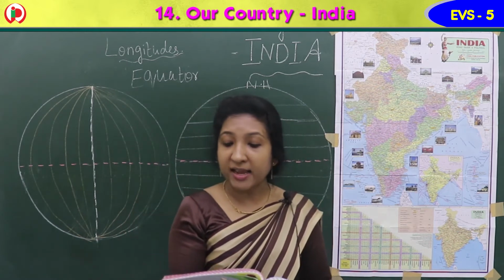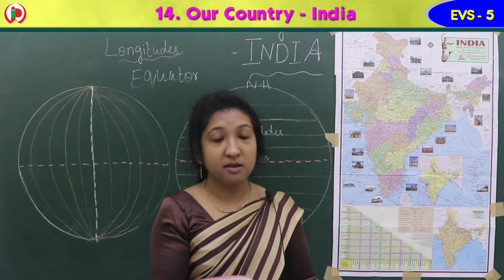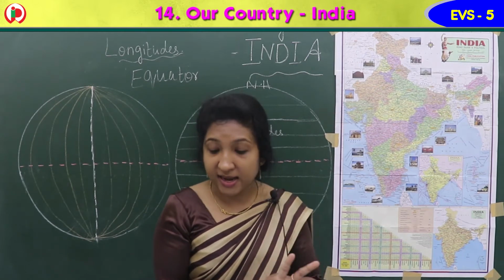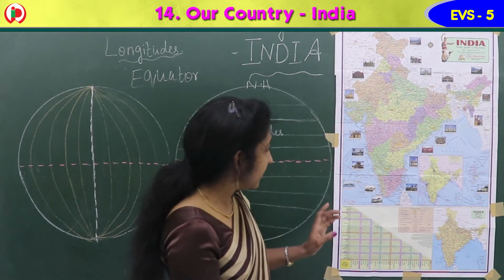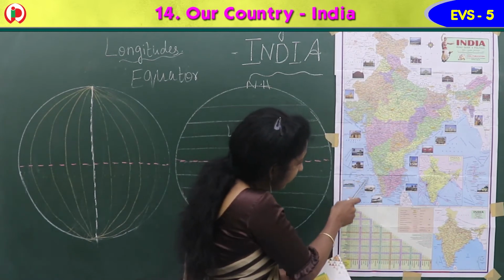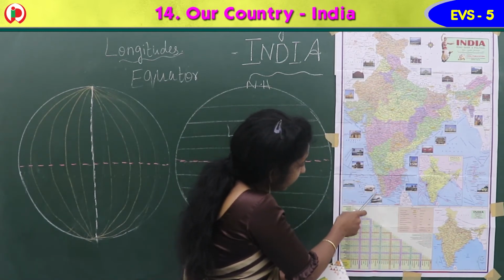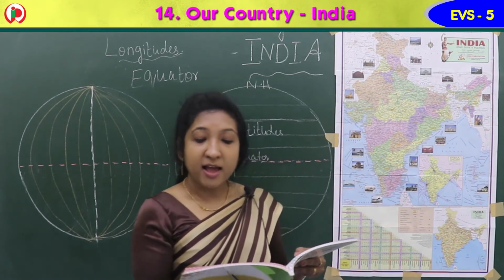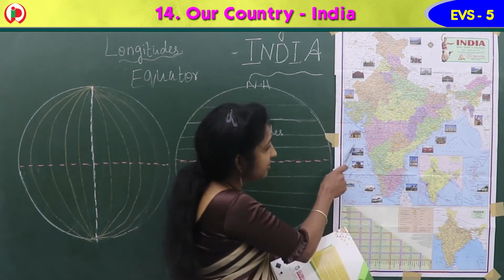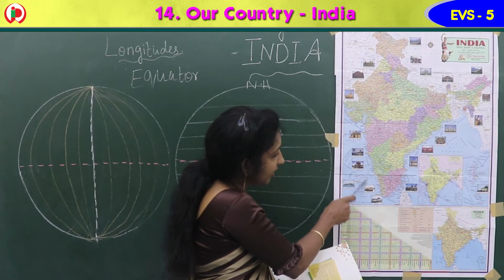Two groups of islands also form part of India. So there are two groups of islands. Lakshadweep Islands. Here, this is the Lakshadweep Sea. So this is the Lakshadweep Island. Okay, they are located in the Arabian Sea. See, here is the Arabian Sea. So Lakshadweep Islands are located where?